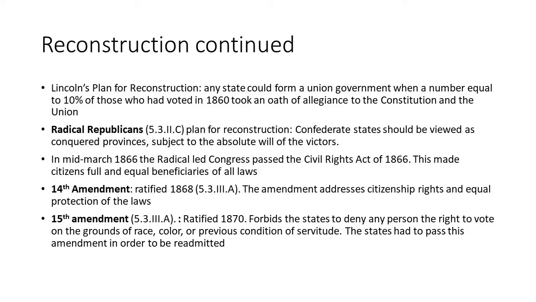And the radical Republicans are going to do that. They're going to send in the military. They're going to divide the South into military districts and force the South to give black people their rights. So during this radical Reconstruction, led by the radical Republicans, we will see black people voting freely. And when they can vote freely, they're going to elect themselves. So we're going to see black senators and representatives and governors, and they were successful.